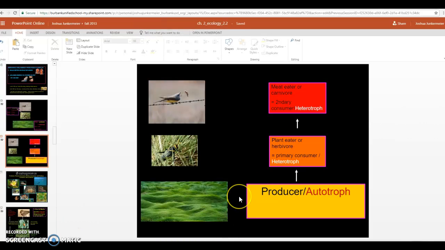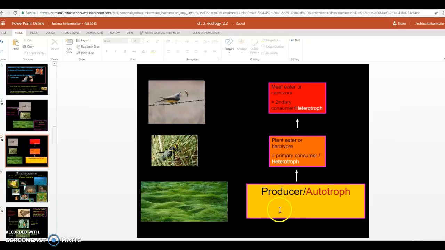All right, so I adjusted the screen a little so we can shake up the pictures and make it a little more clear. So we have our producers. We call them autotrophs because they auto-feed themselves like this grass. And then we have this arrow leading up that I want you to draw. So you're going to create this box, producer, and then have an arrow going up and draw this new definition, which says plant eaters or herbivores. We'll call them primary consumers.